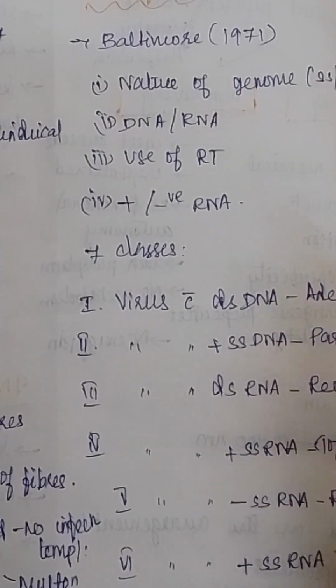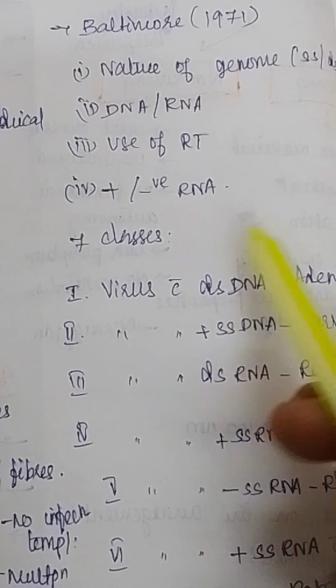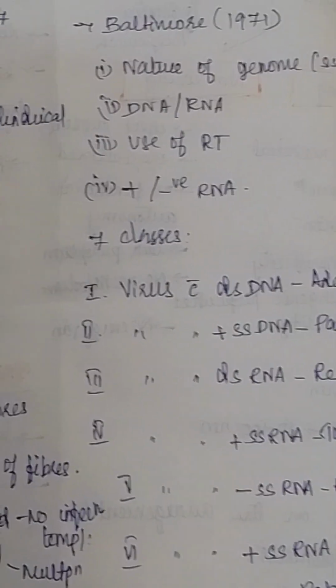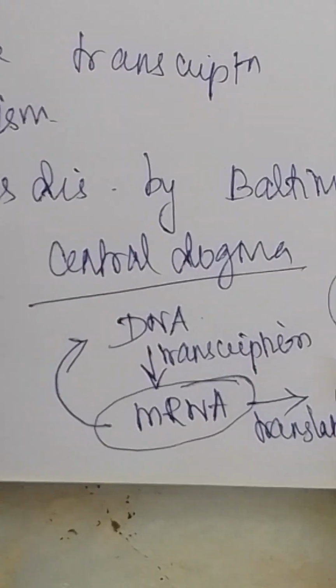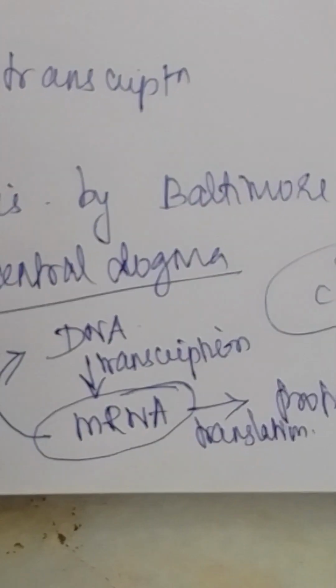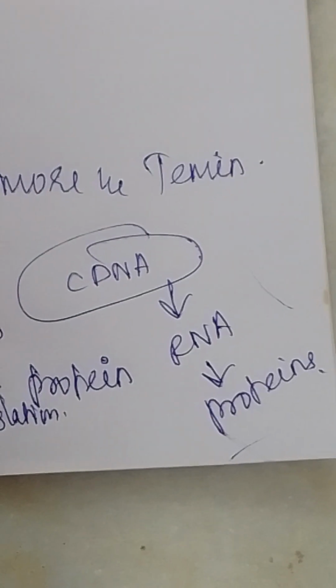And next, the fourth point, is positive or negative RNA. What is meant by positive or negative strand? In reverse transcription, RNA is used to produce DNA, and then this complementary DNA produces RNA and protein.